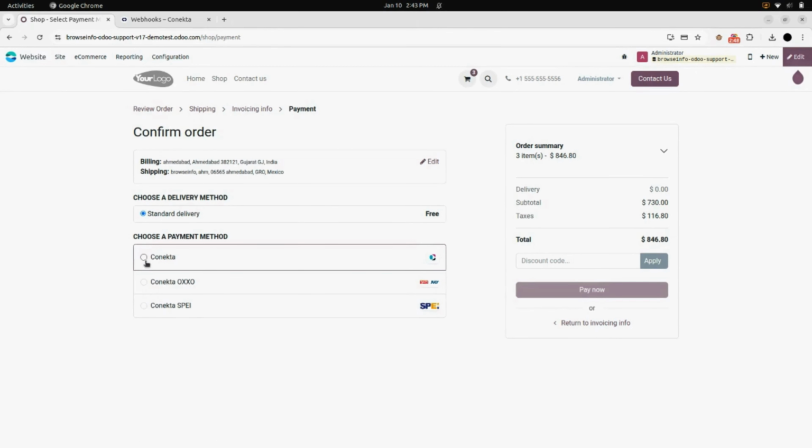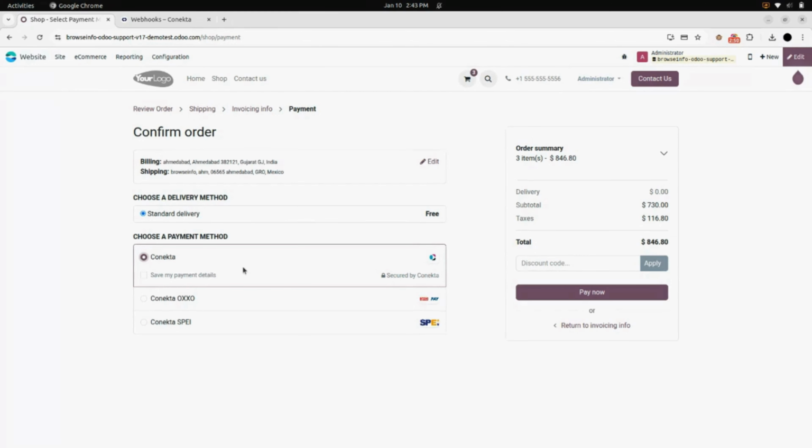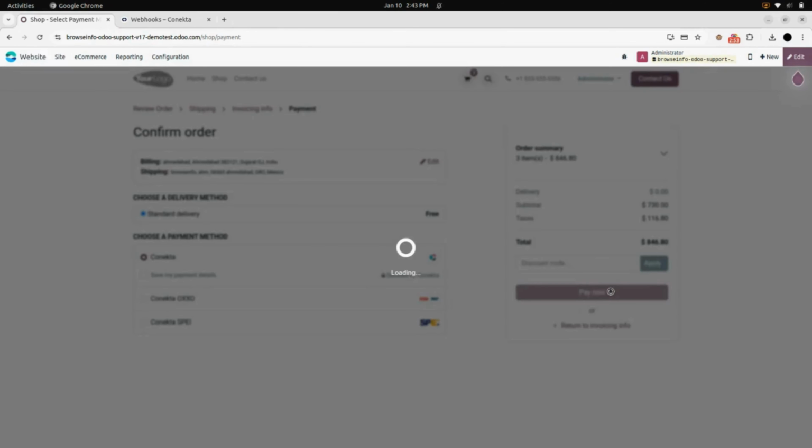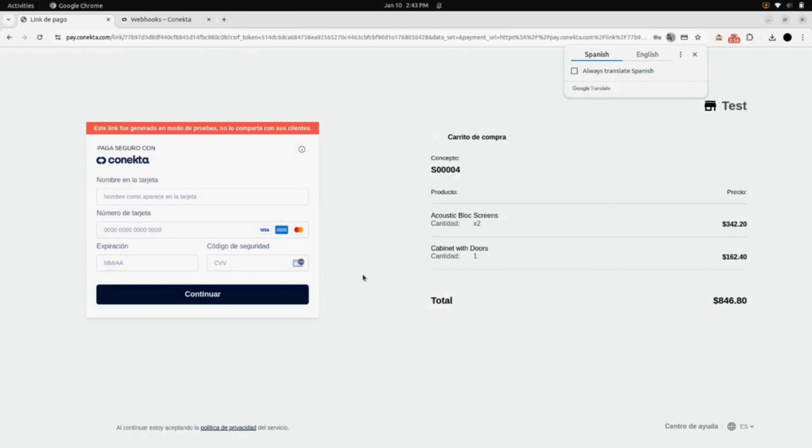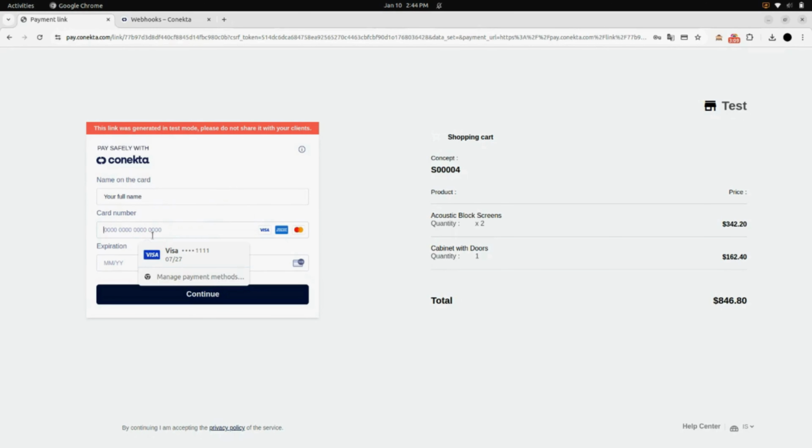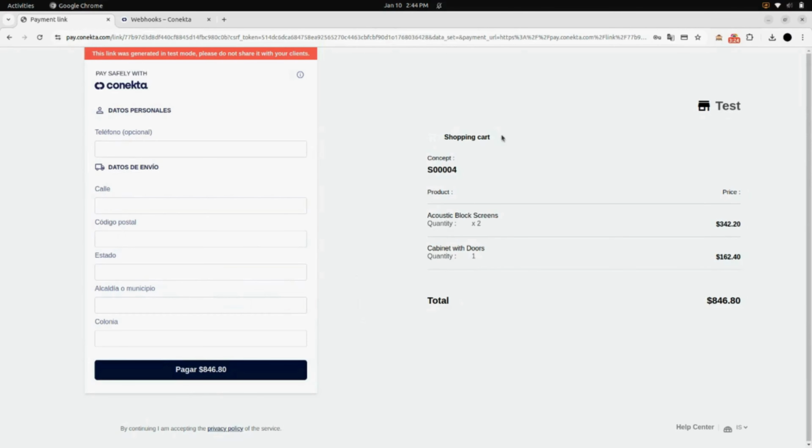Now, here you can see 3 different payment methods. First, we will select Conekta. Click on pay now. Add your card information. Write your full name here. Add a card number, expiration date, and your security code. After that, click on continue.